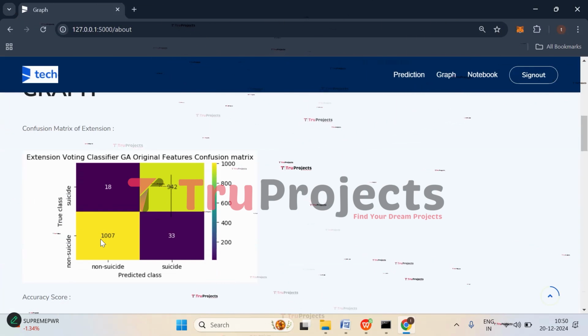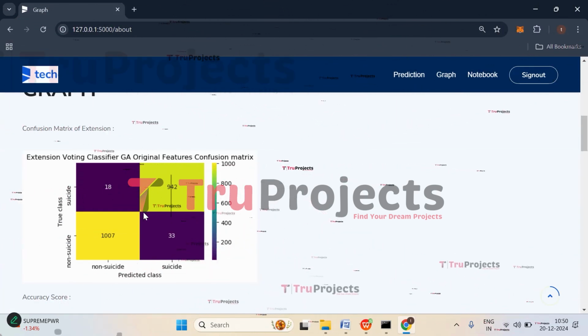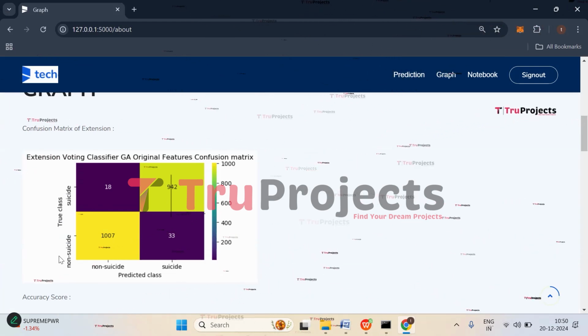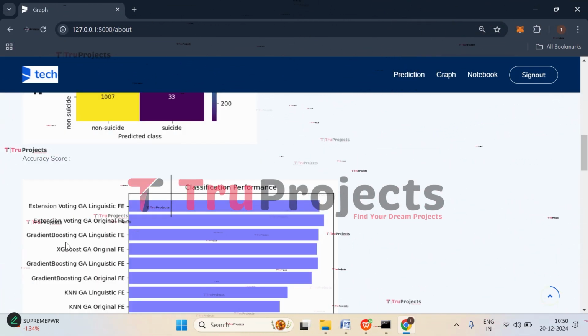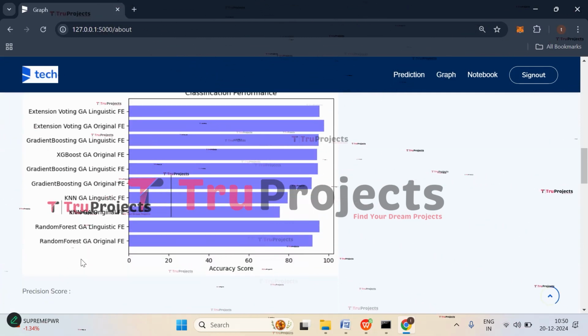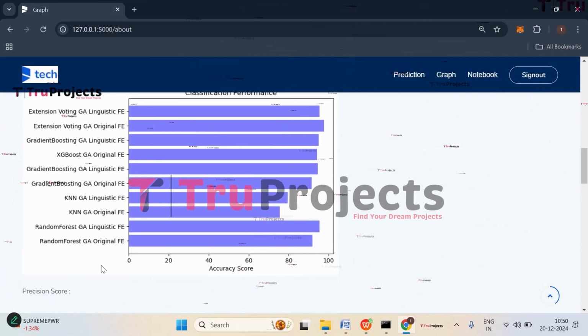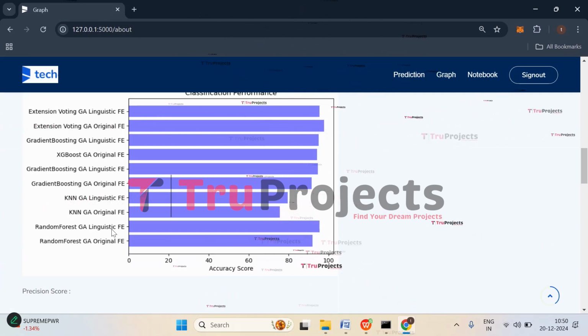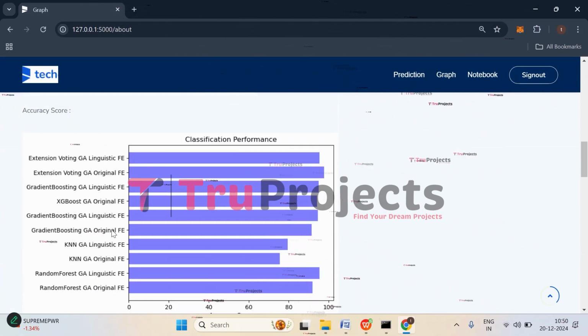The first graph is the confusion matrix graph of the extension model, that is the voting classifier. Here on the x-axis we have the predicted class and on the y-axis we have the true class. And this is the accuracy score graph. Here on the x-axis we have the accuracy score and on the y-axis we have all the algorithm names. These are the algorithms which are trained for classifying the suicide and non-suicide classes.